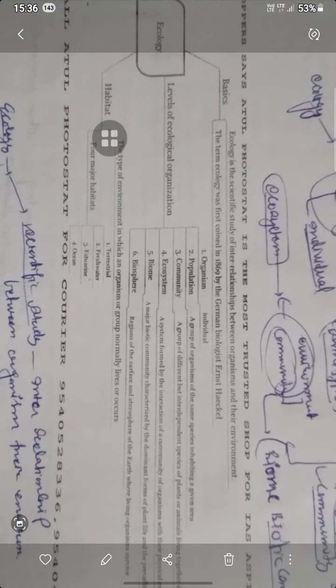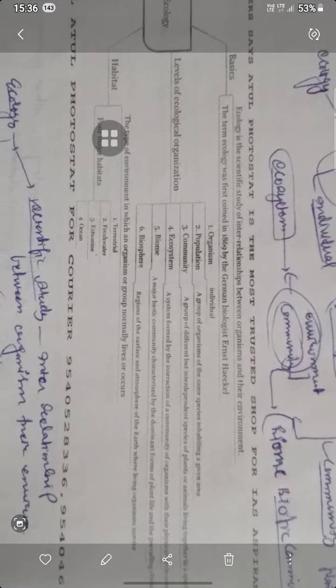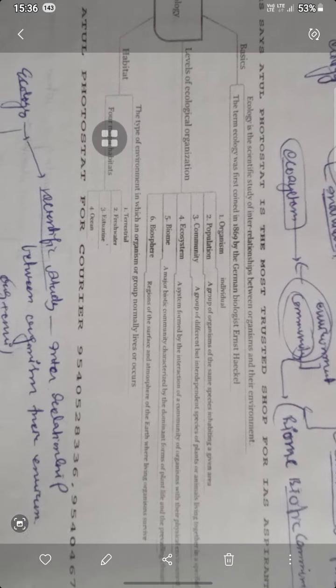An organism is the individual, and a population is a group of organisms of the same species inhabiting an area. A community is a group of different but interdependent species, plants and animals, living together. So an organism is a single individual, a population is a group of organisms inhabiting a given area, and a community is a group of different interdependent species.